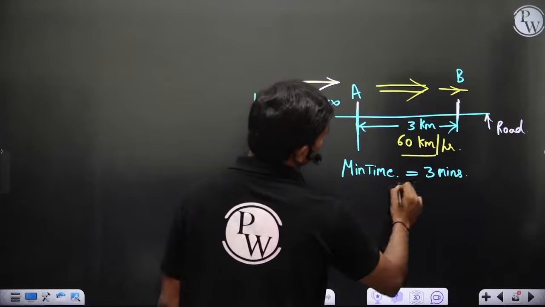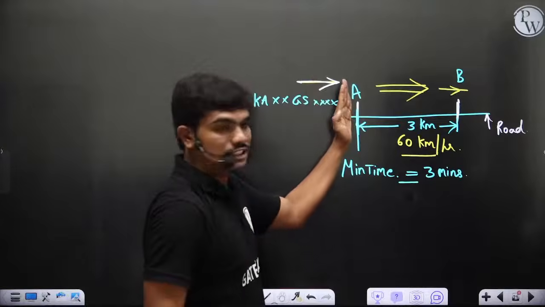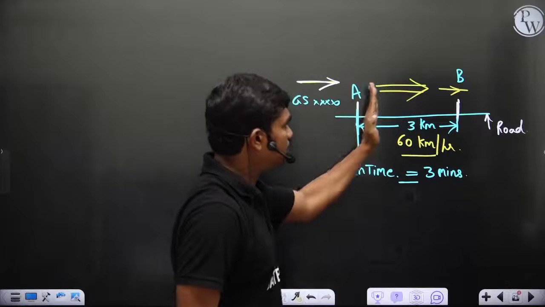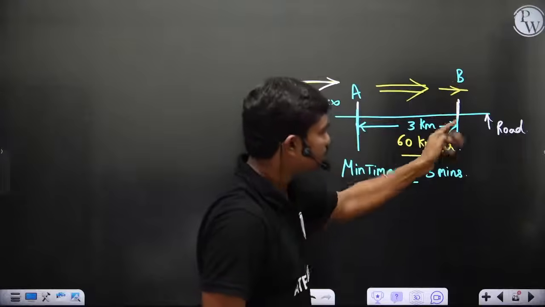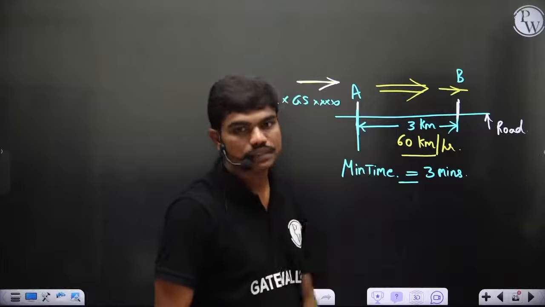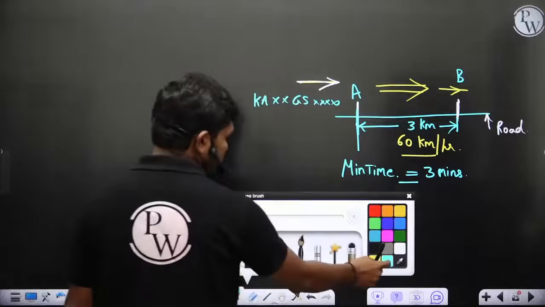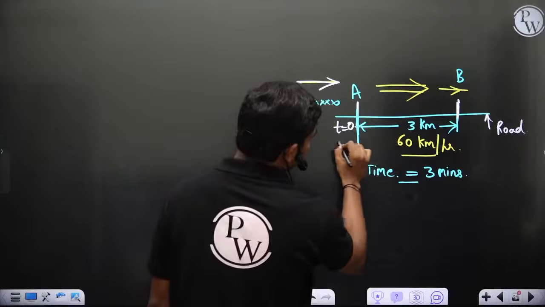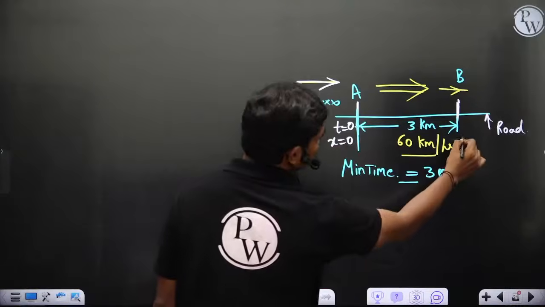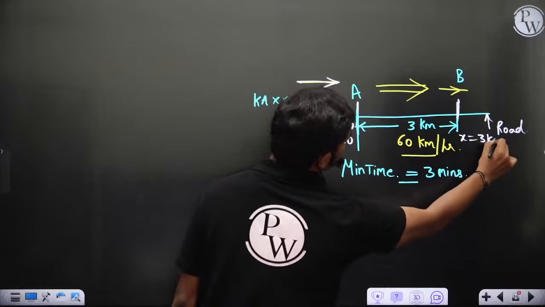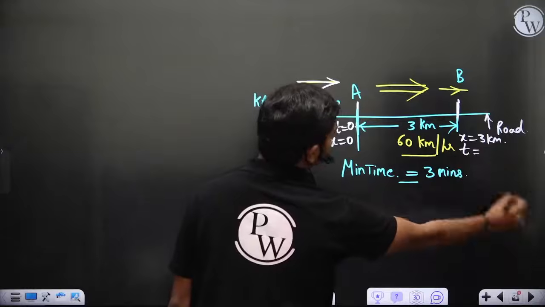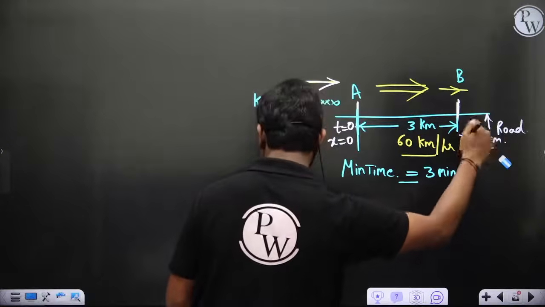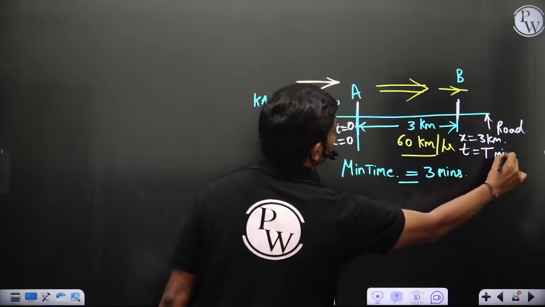Once you cross this, let's say at time t equal to 0, the minimum possible time you need to reach here, if you follow the speed limit, is 3 minutes. Correct? Because the distance is 3 kilometers. At this point t equal to 0 and x is equal to 0, and at this point x is equal to 3 kilometers and t is maybe some t minutes. Let's say we calculate in minutes, no issue.